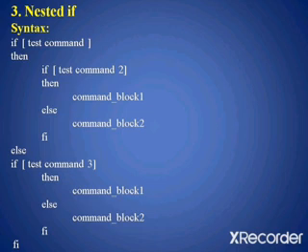If test command 1 is false, then it will directly go to the outer else part, and it will check for test command 3. If test command 3 is true, then it will execute command block 3. If test command 3 is false, then it will execute command block 4. The corresponding if statement is ended with fi, as in the syntax.